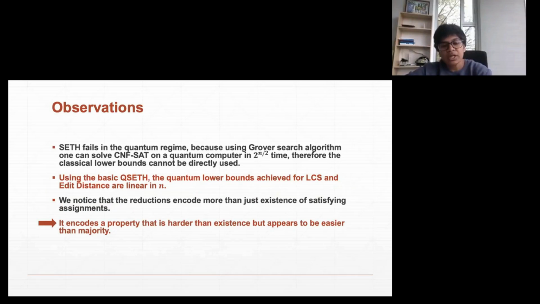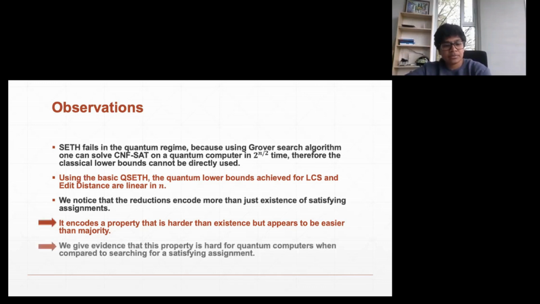We saw that these reductions actually encode a property of the satisfying assignments which is much harder than just checking existence, but less hard than counting or majority. And we used some already existing tools in quantum computing to prove the hardness of this property.